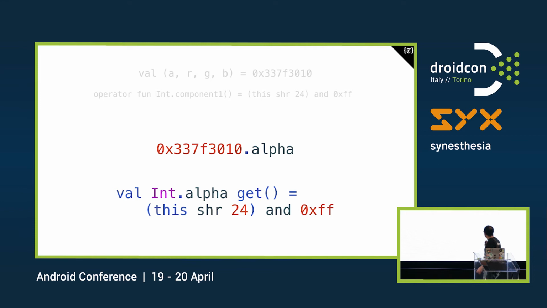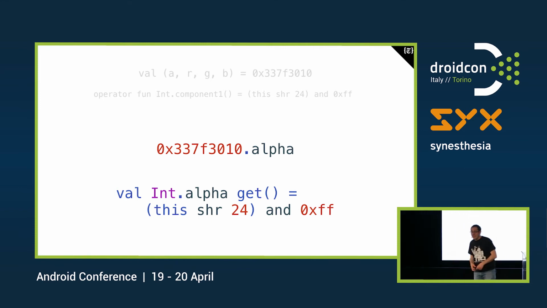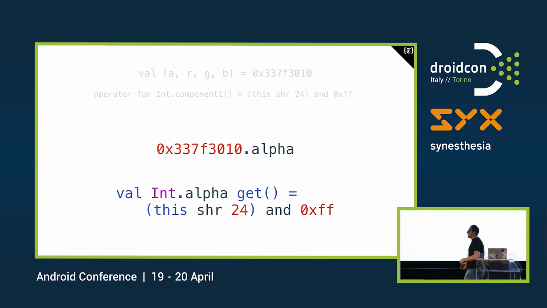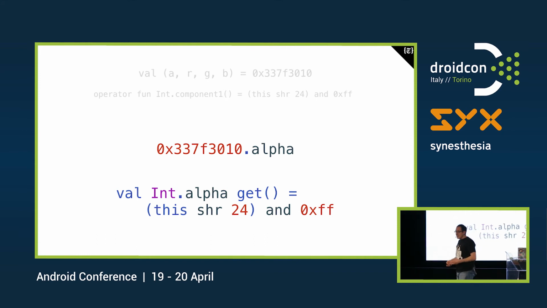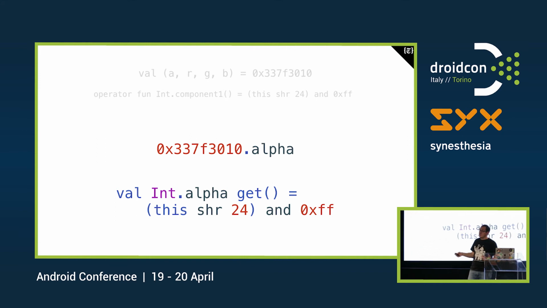If you want the alpha like this, the only way to do that is to leverage another feature of Kotlin, that is the extension property. So when we invoke the alpha property on any color int, there was the annotation there, I removed it, it will just invoke the same function that we used to take the alpha in the first place. So that kind of declaration we see on top can be used when we have all the parameters we need. Otherwise, we have to rely on something else.